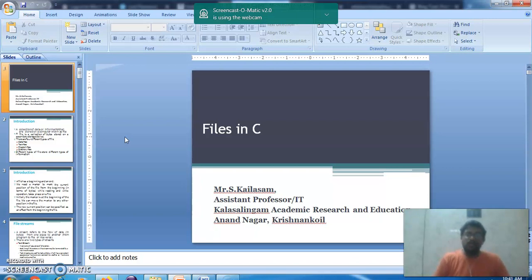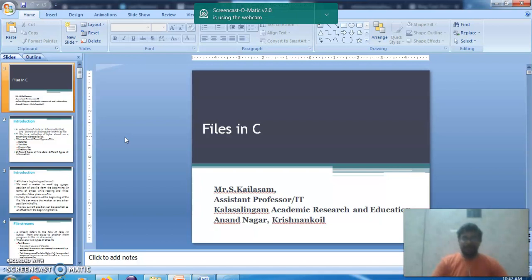Okay, so how can we access the file, how can we read the input from a file, and how can we write the output into a file? We are going to read input from a separate file. We write the program in the main program, which is one file, and in that file we read from a separate file.